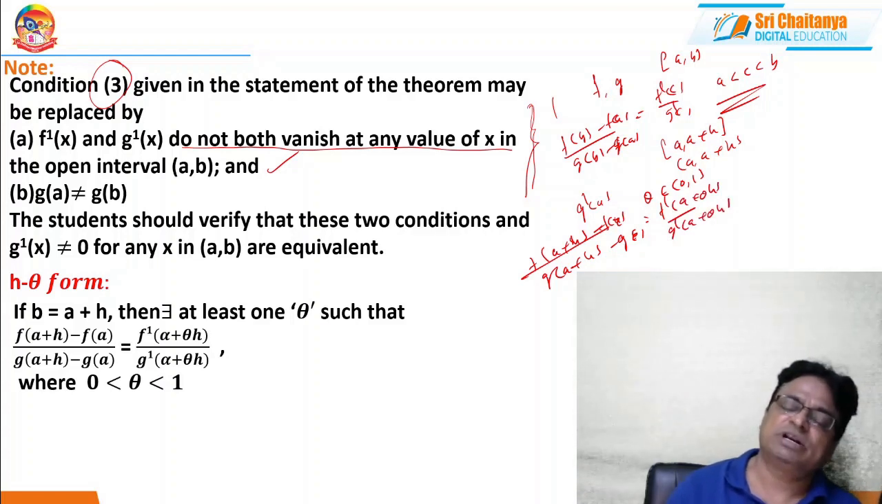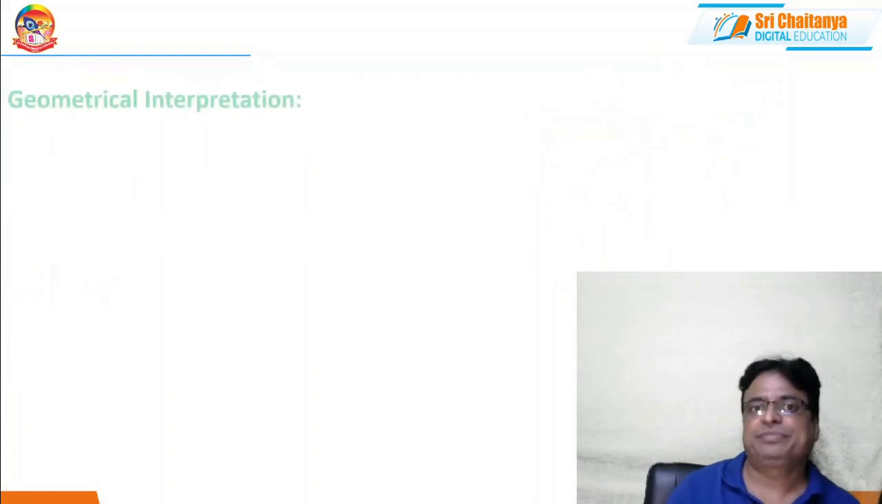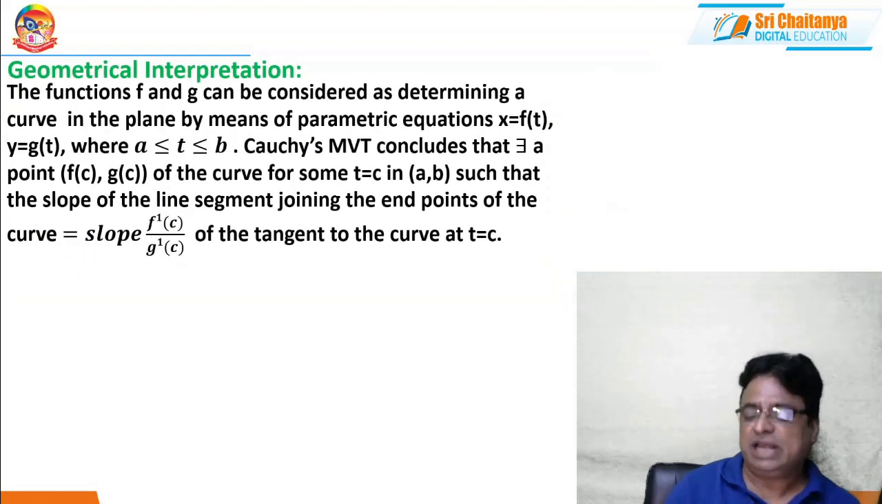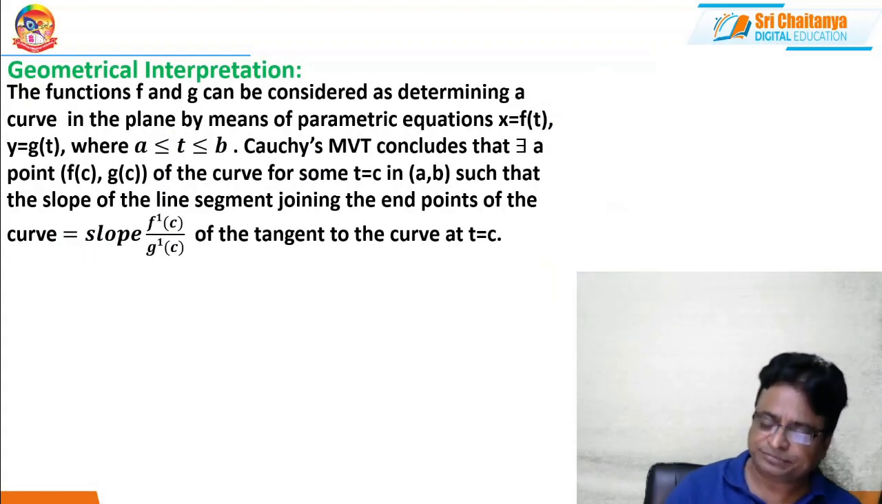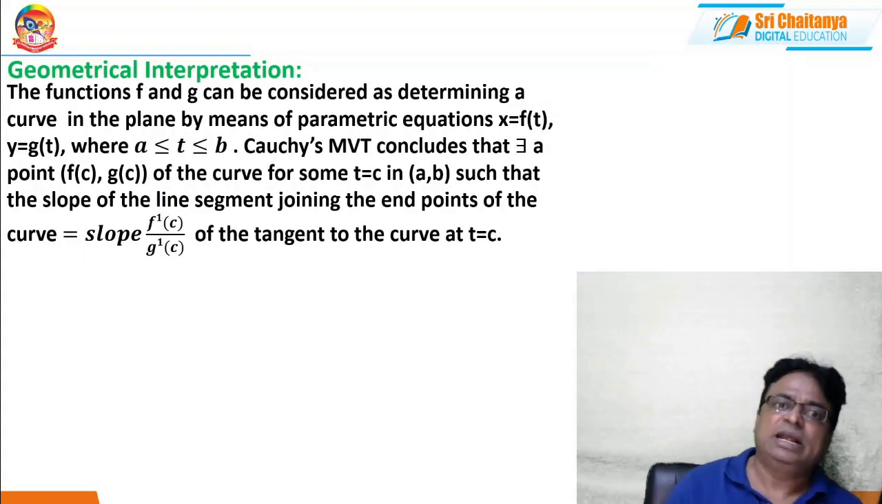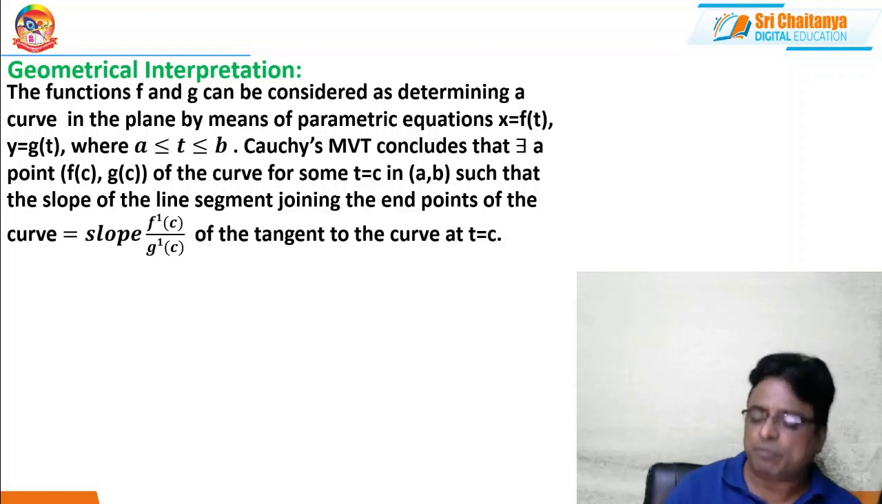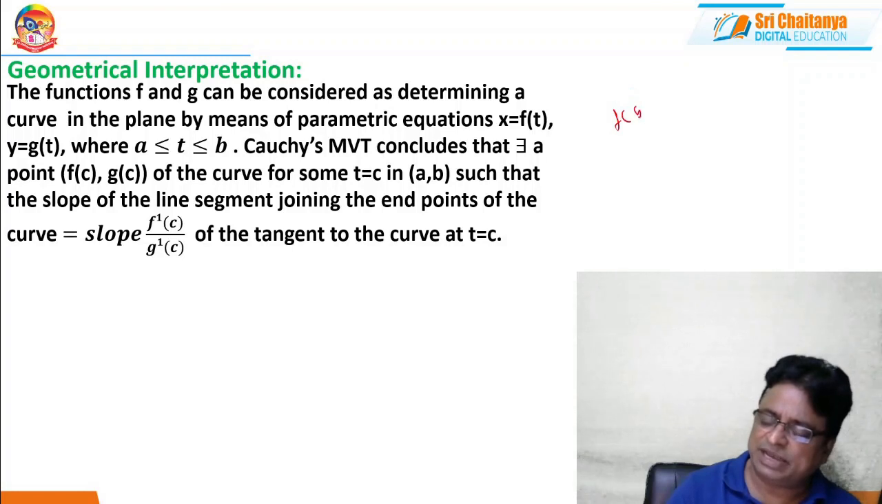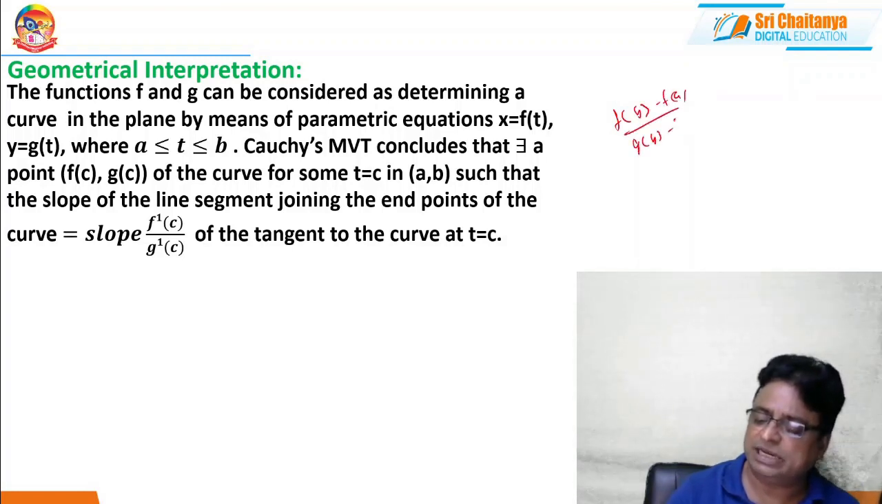Clear? This is the h theta form of Cauchy's mean value theorem. Now, what is the geometrical interpretation? Actually, in the geometrical interpretation, what does it say? If I multiply (f of b minus f of a) by (g of b minus g of a), equal to f dash c by g dash c.